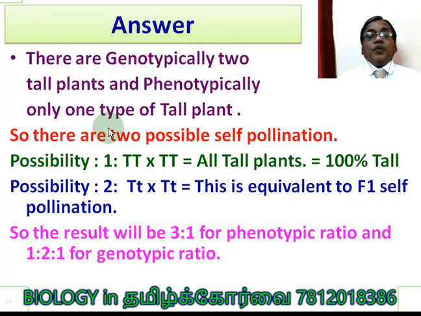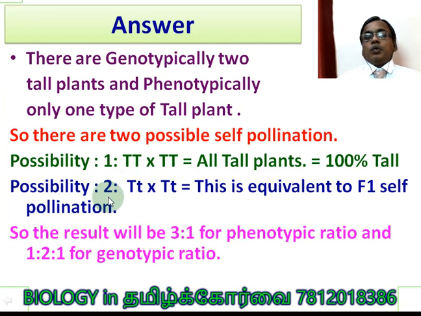Now, if he had self-pollinated, we have to give two possibilities. Possibility 1: capital T capital T, self-pollination of a homozygous tall plant. If he had done the self-pollination of this, you would have got 100% tall plants because there is no small t at all. Are you clear?